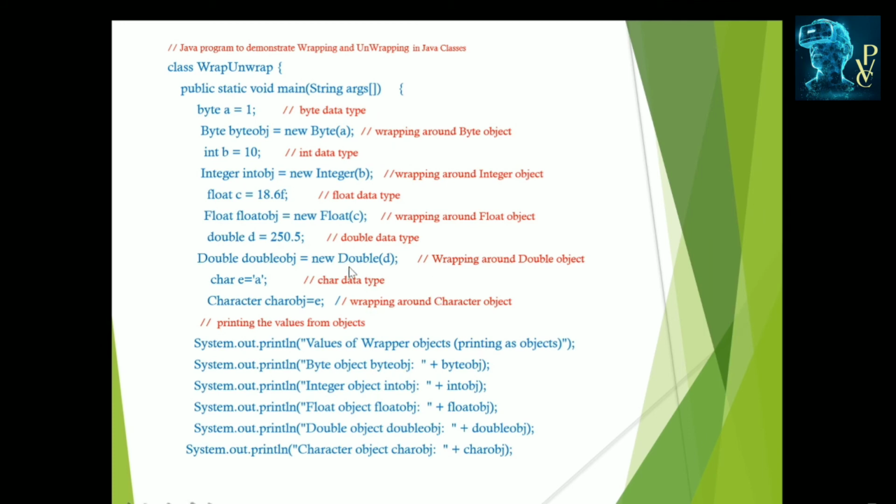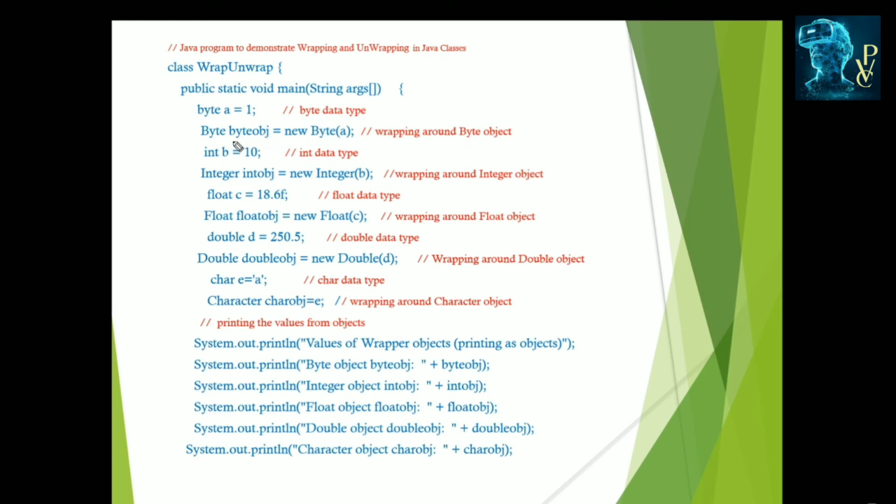And this is another example which uses all the data type values. In this example we used all the primitive types: byte, integer, float, double, char. Here byte a is equal to 1.